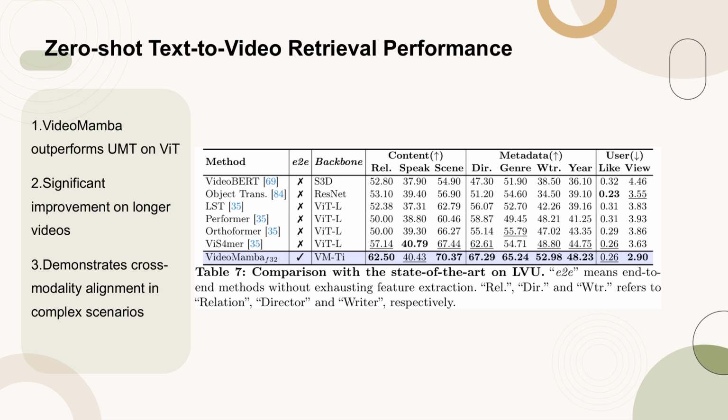This underscores Mamba's comparable efficiency and scalability to ViT in handling multimodal video tasks. Notably, for datasets featuring longer video lengths such as ActivityNet and DiDeMo, and more complex scenarios like LSMDC, VideoMamba demonstrates a significant improvement. This showcases Mamba's aptitude for the demands of cross-modality alignment even in challenging multimodal contexts.